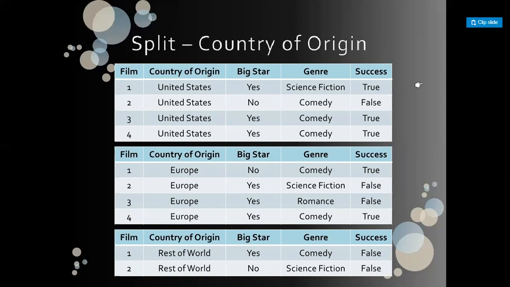In the United States segment, there are three true results and one false. So the possibility of true is equal to 3 by 4, and the possibility of false is equal to 1 by 4. Similarly, in the case of Europe, the possibility of true is equal to 2 by 4 and the possibility of false is equal to 2 by 4. In the case of rest of the world, the possibility of true is equal to 0 by 2 and the possibility of false is equal to 2 by 2.